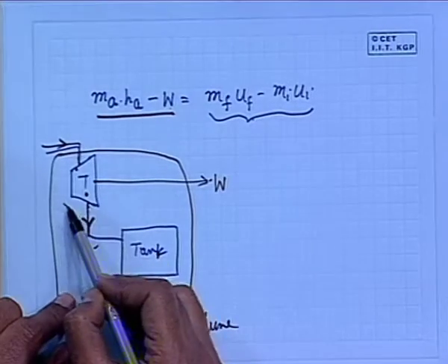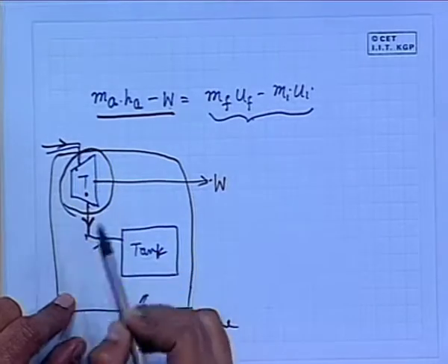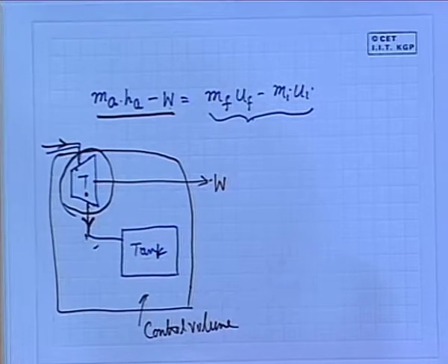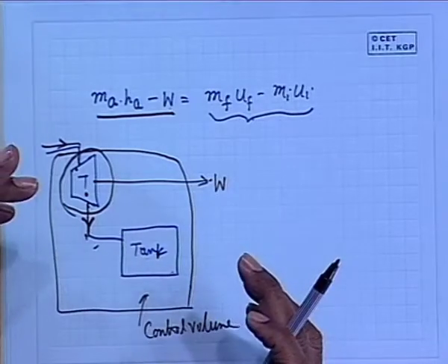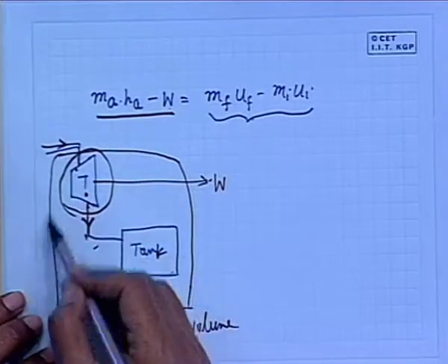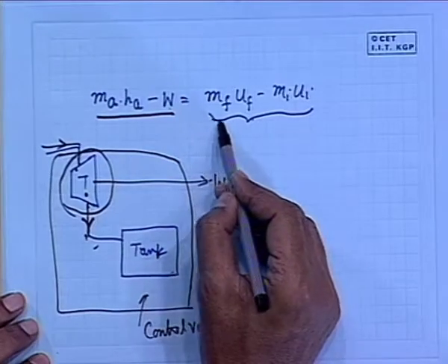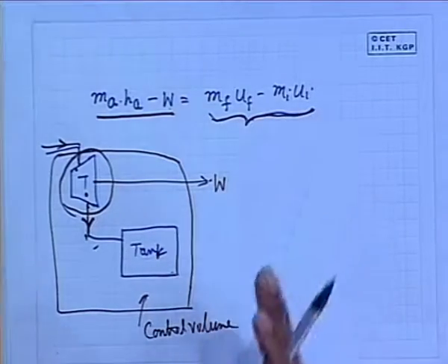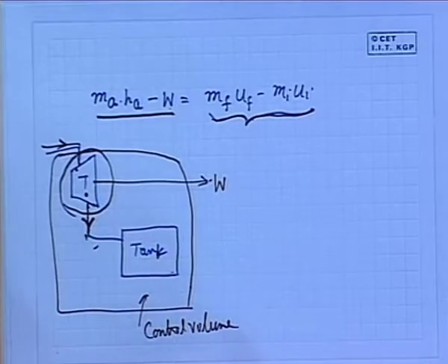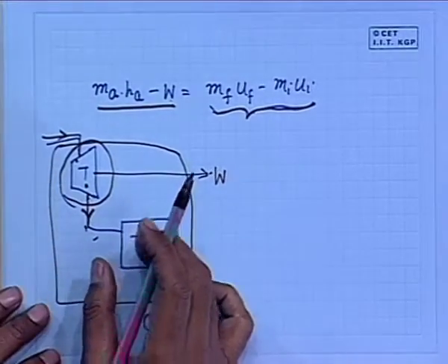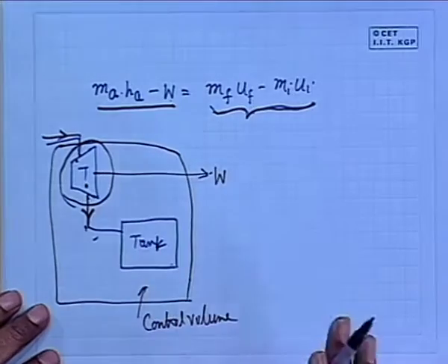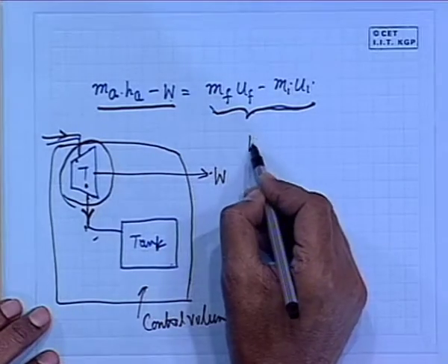So, as far as the turbine part is considered, there is no change in the internal energy. Internal energy is changing only in the tank part, which is in unsteady mode. Therefore, if we consider this as a control volume, the change in the internal energy is contributed only by the tank. Well, this is the only key point of this problem, so that you can write this. Any query you can ask me, which will give you the W.